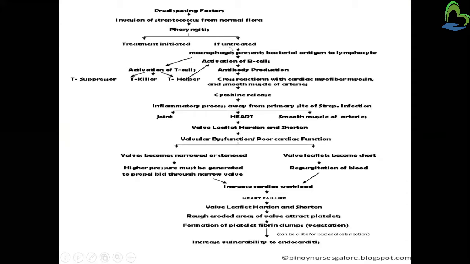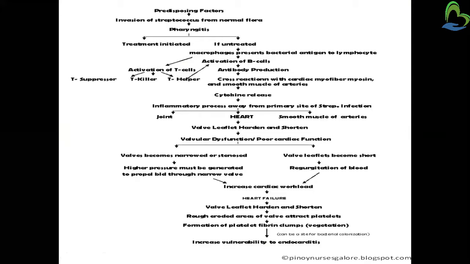Let's say it is left untreated. What will happen? Macrophages present the bacterial antigen to the lymphocytes. We know the lymphatic system produces T cells and B cells. T cells are thymus cells, and B cells are bone marrow or bursa derived cells.